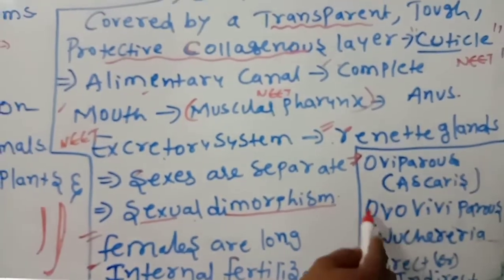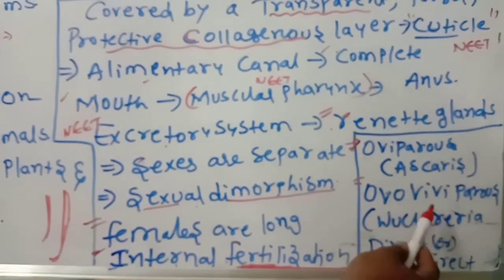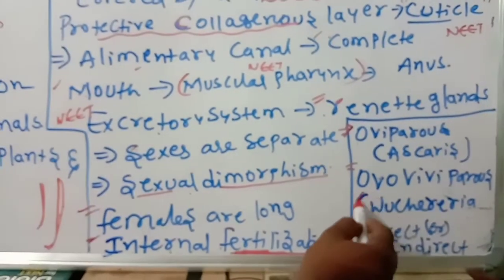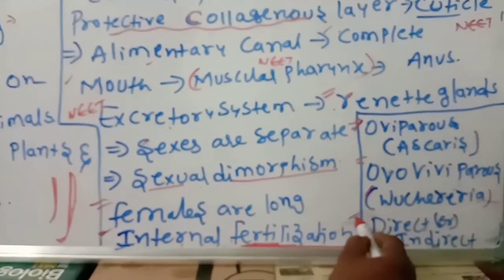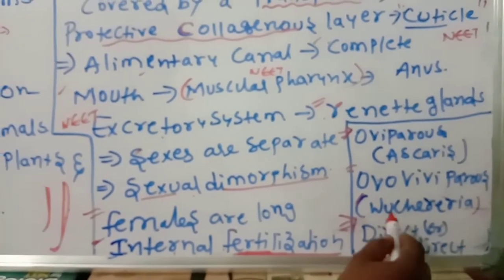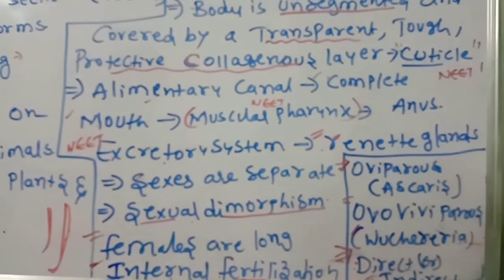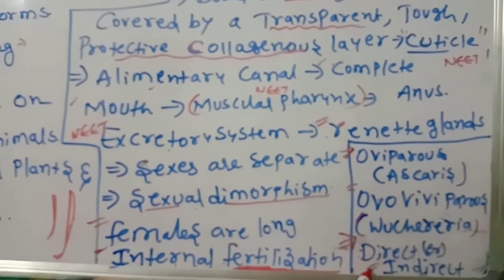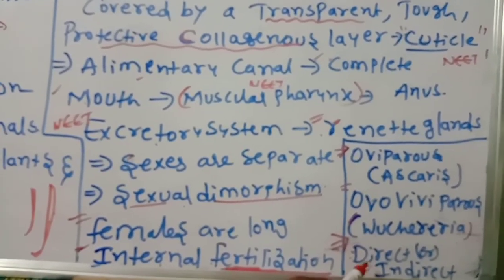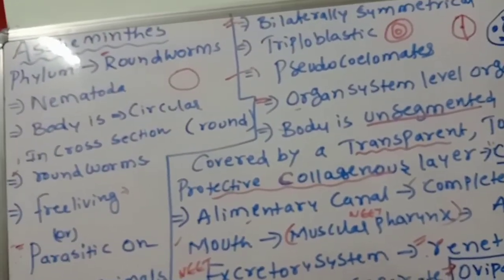Example, Ascaris. Some are ovoviviparous, laying eggs and directly giving birth to young ones. Example is Wuchereria. The development is direct, meaning without a larval form. Indirect means with larval stages. Direct means without larval form, indirect means with larval development. This is about Aschelminthes.